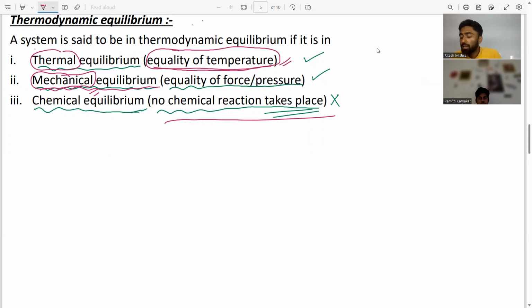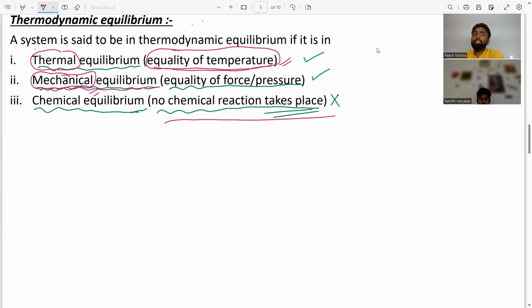But if he goes deeper, then tell him if the rate of conversion from reactant to product or from product to reactant is the same, then that system is in chemical equilibrium. I hope this concept is also clear to you.